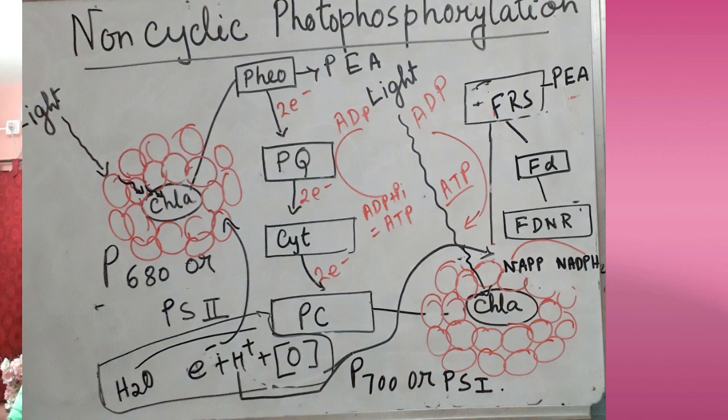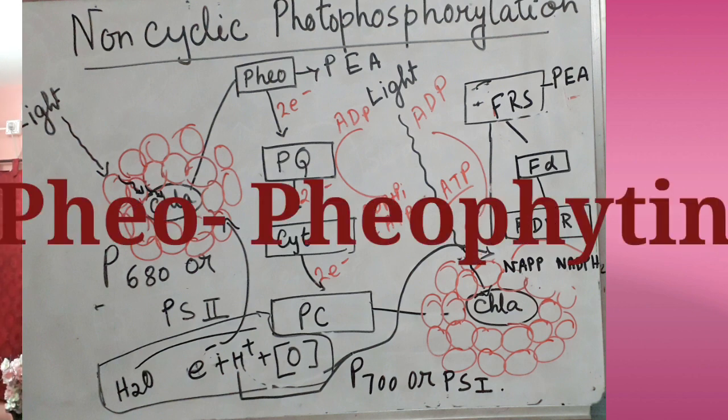They will take this electron again, because while they release electrons which are accepted by the primary acceptor, the reaction center is gradually oxidized. But they will regain that electron by splitting off the water into H plus and H minus ion. They will take that electron again. Clear? So I told you that it will be accepted by the first primary electron acceptor, and here the primary electron acceptor is pheophytin.